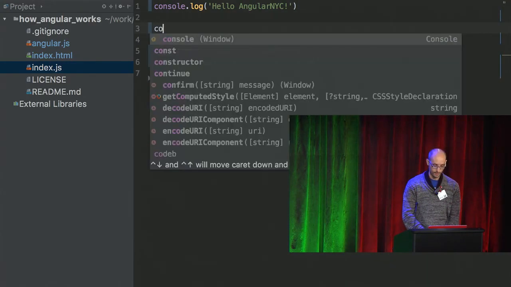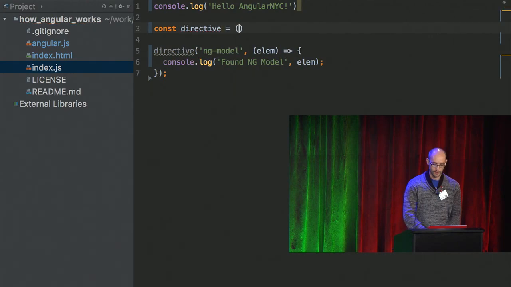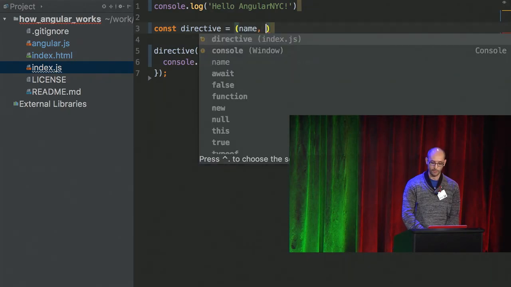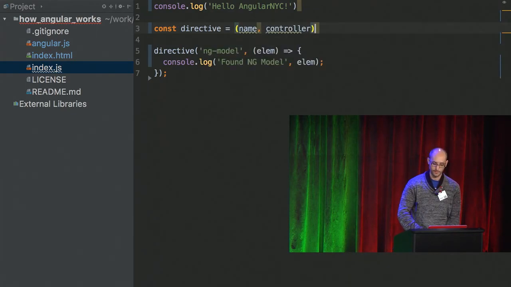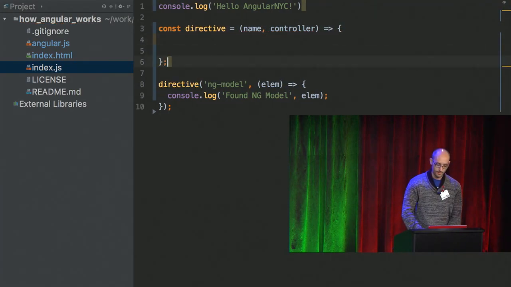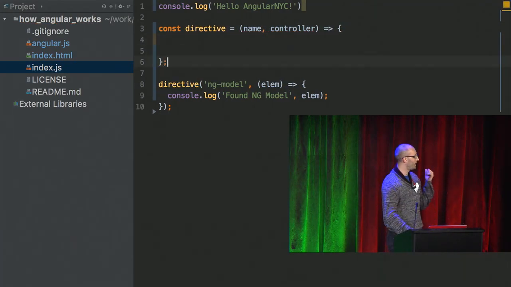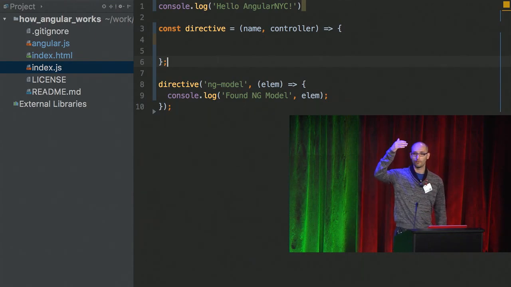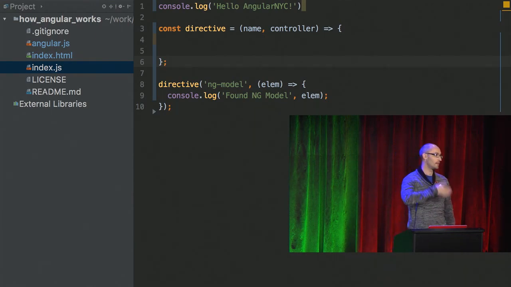So let's create it. Const directive is just a plain function, right? So far, it's a function that gets two parameters. The first one is the name of the directive, and the second one is the controller. If you think about it, all this function really does is go over all of the elements in our body and try to find any element that has the ngModel attribute on it.